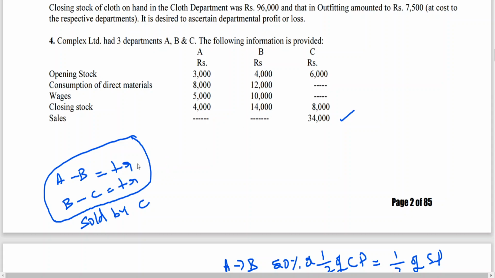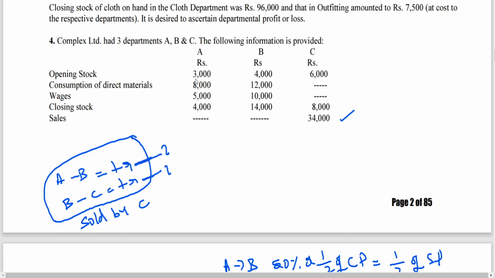Now you need to have these two pieces of information. A to B transfer is how much? B to C transfer is how much? If you don't get this information, we can't get the departmental transfers. That is point number one. Then if you don't get that interdepartmental transfer, how do we find out the unrealized profit? The reason, I'll tell you.